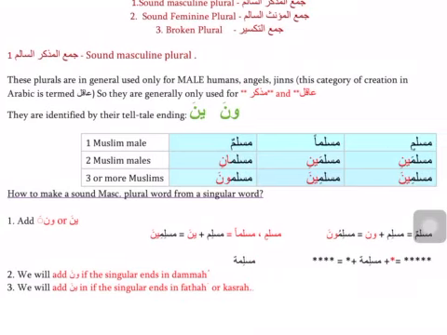Firstly, which words will get jama' mudhakkar salim? These are generally used only for the mudhakkar of aqil. Generally, there are exceptions, but generally these plurals are reserved for jama' of mudhakkar aqil, male humans, angels and jinns. This is the category of creation that the Arabs term as aqil. So words that talk about them can take jama' mudhakkar salim.